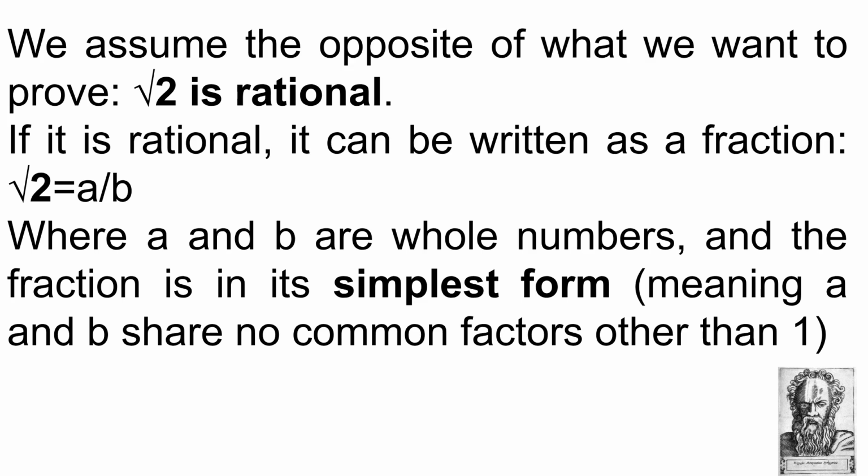We assume the opposite of what we want to prove: square root of 2 is rational. If it is rational, it can be written as a fraction. Square root of 2 equals a over b, where a and b are whole numbers, and the fraction is in its simplest form, meaning a and b share no common factors other than 1.